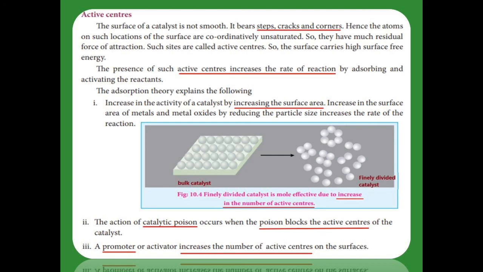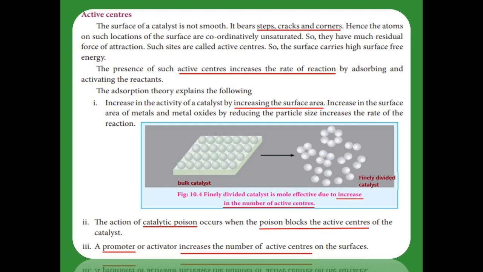Then it explains the action of catalytic poison. How is it explained? The catalytic poison blocks the active centers. Where the active centers are more, more reactant molecules are adsorbed and then activated, so the rate of the reaction increases. Here the active centers are blocked by that poison, so the active centers never adsorb the reactant molecules and never activate them, so automatically the rate of the reaction will decrease.